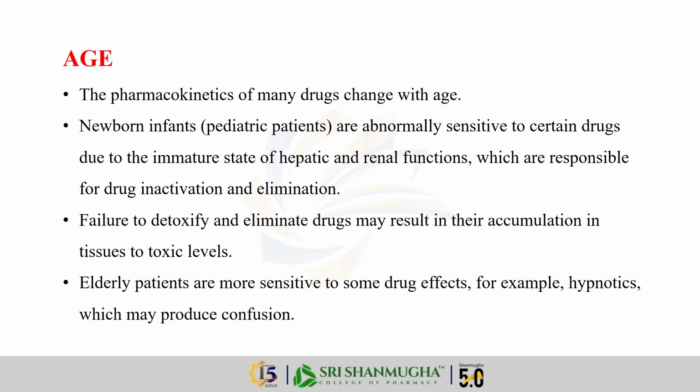This can lead to toxic accumulation in their tissues. And elderly patients, on the other end, are also more sensitive. For example, a simple sleeping pill that works fine for a young adult might cause confusion in an elderly patient.